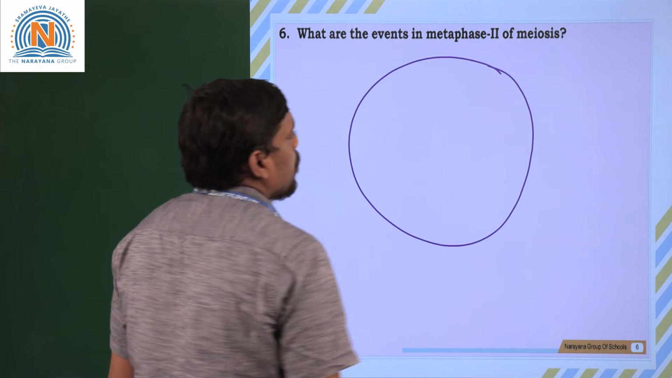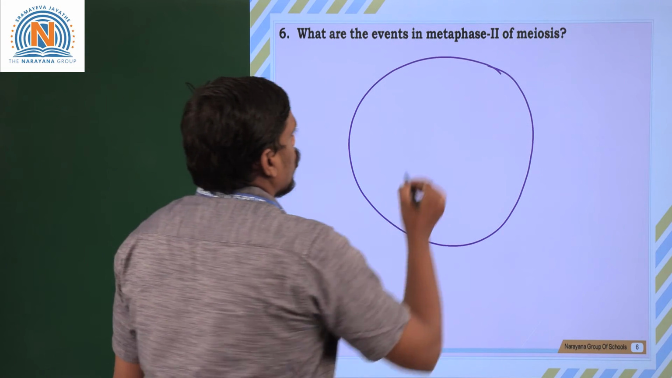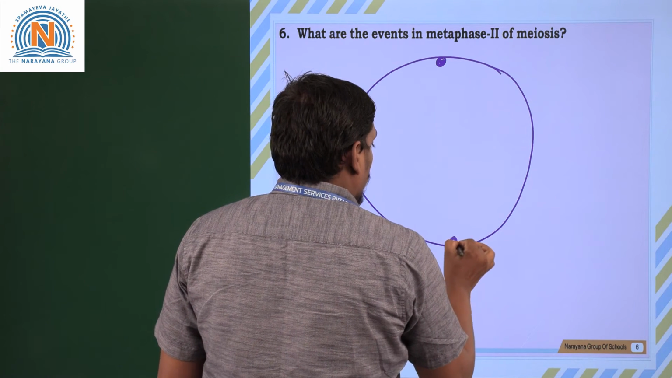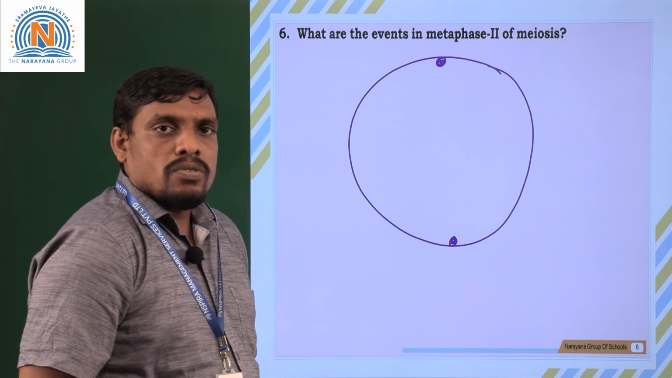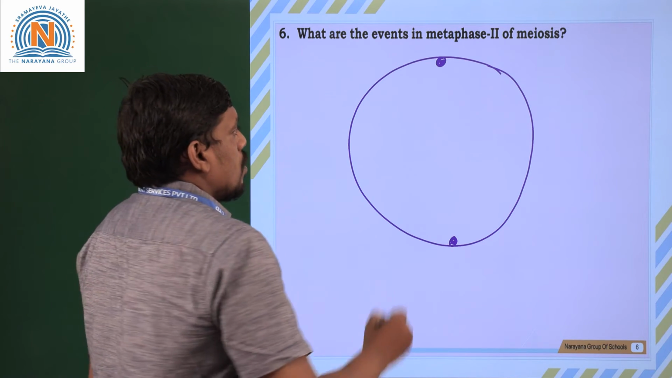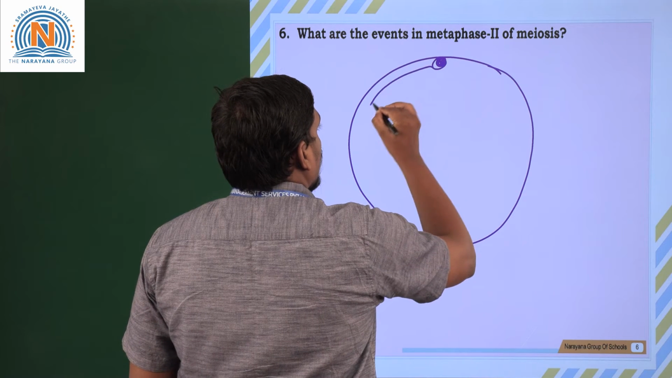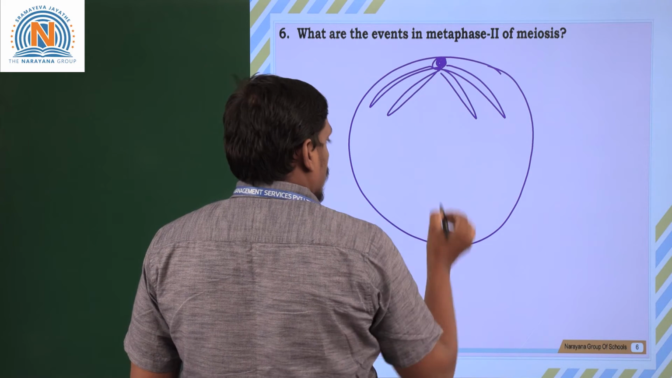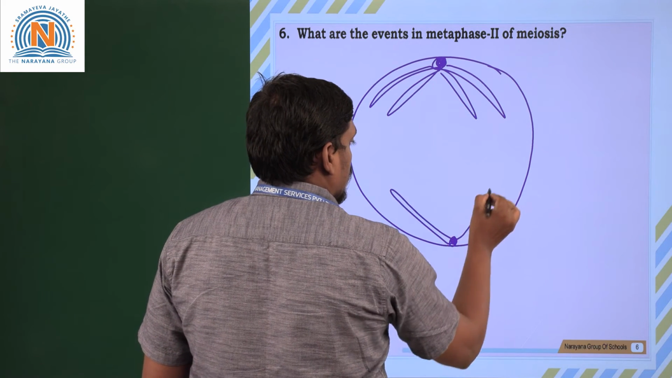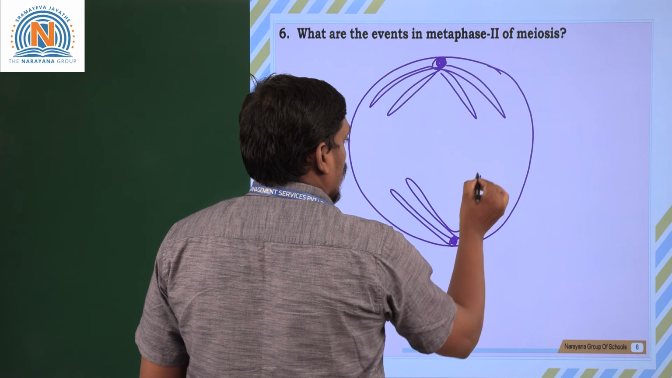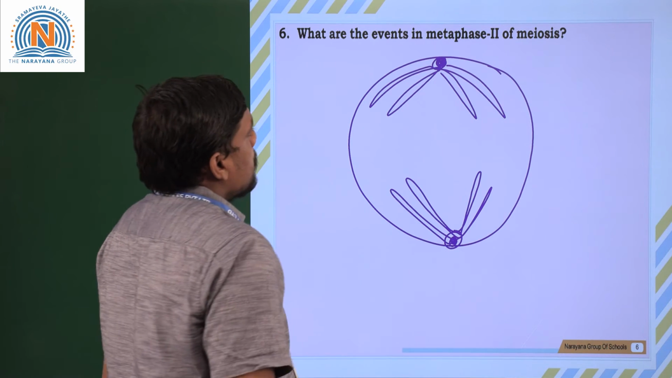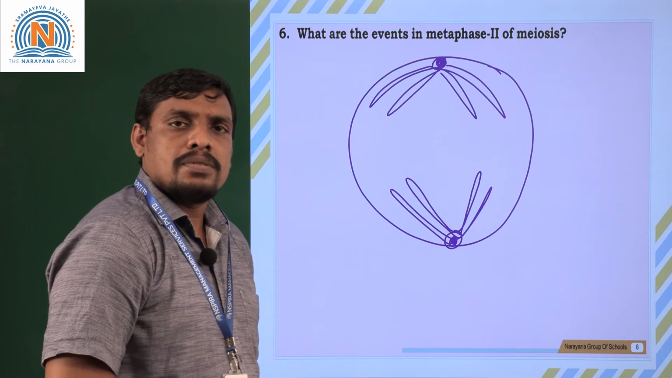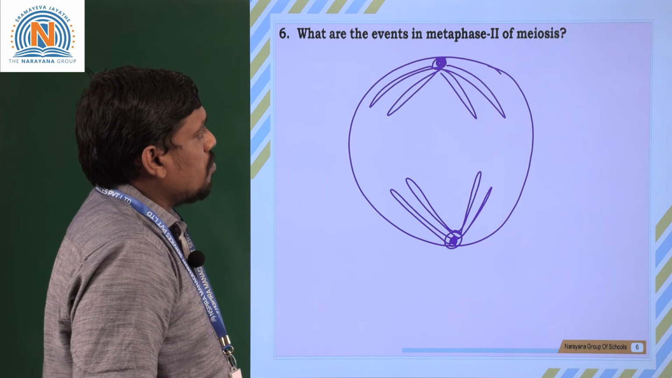Imagine it is a cell. You know that from the anterior pole and the posterior pole, spindle force appears. This spindle force forms tube-like structures called spindle fibers. What are they called? Spindle fibers. Spindle fibers, or microtubules, appear in metaphase 2 of meiosis.